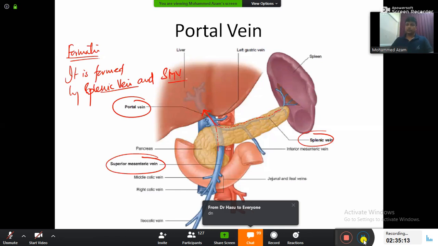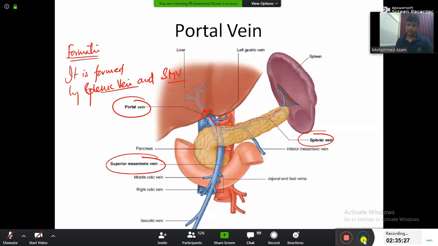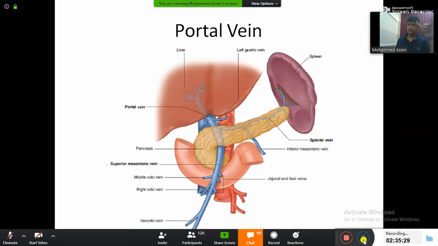Now, if you remember, before the break we learned about the arterial system. In the arterial system, my dear friends, arteries always give branches, and the vein always has tributaries. So now let us see what the tributaries of the portal vein are. The portal vein is going to drain the blood from the stomach.